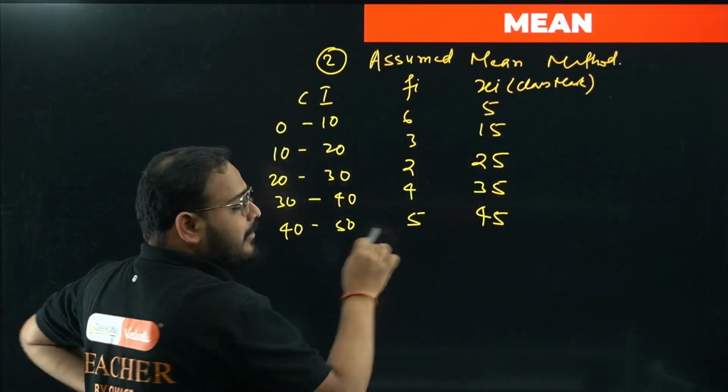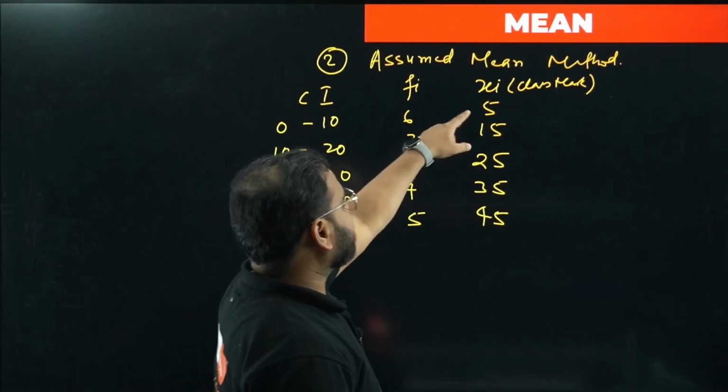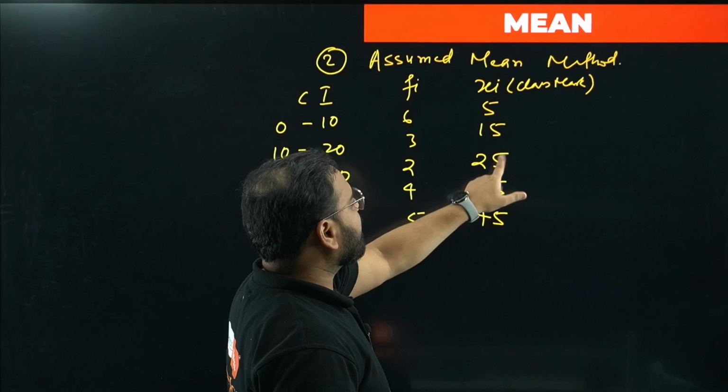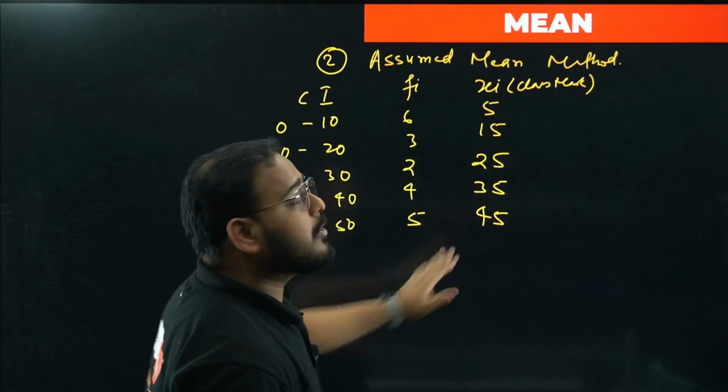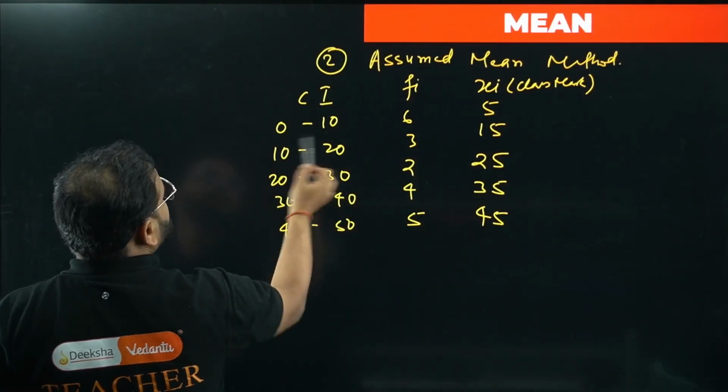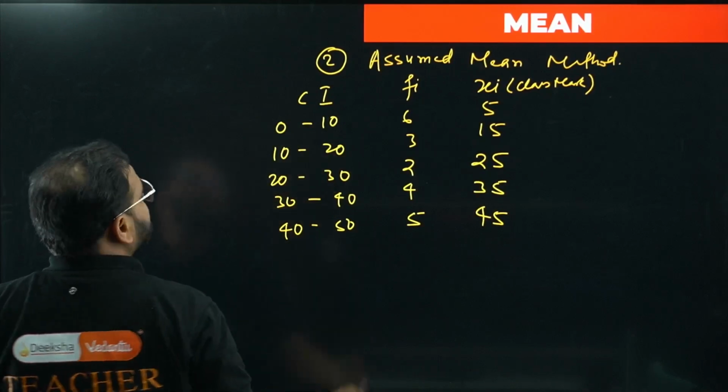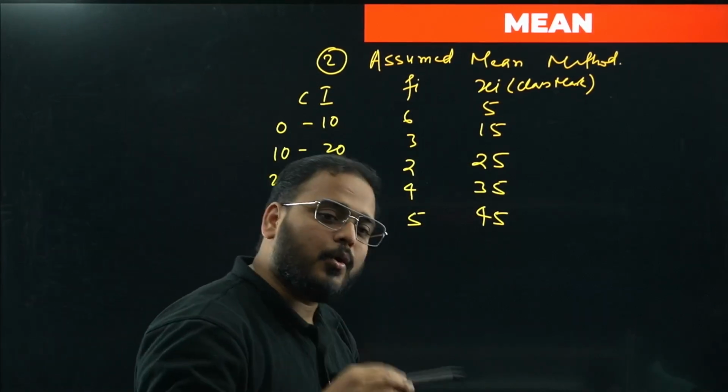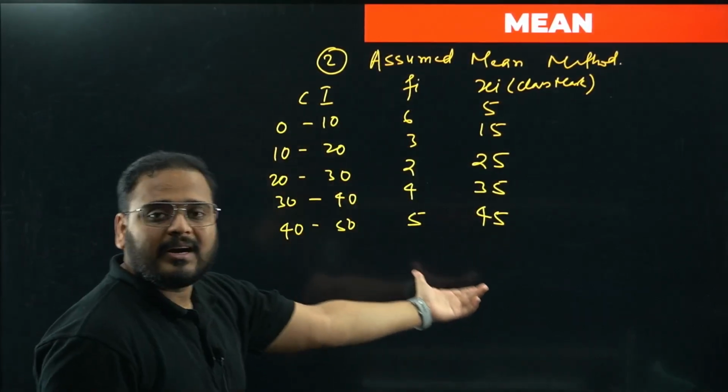If you want to check whether your class mark values are right or not, check the difference. 5, 15 is 10, 15, 25 is 10, 10 and 10. This will be equal to the class size, sir. Class size is how much, bacha? Class size is upper limit minus lower limit, which is nothing but 10 minus 0, so 10 only, right?